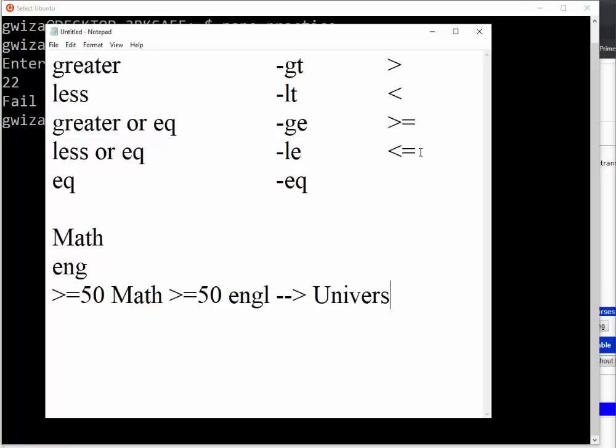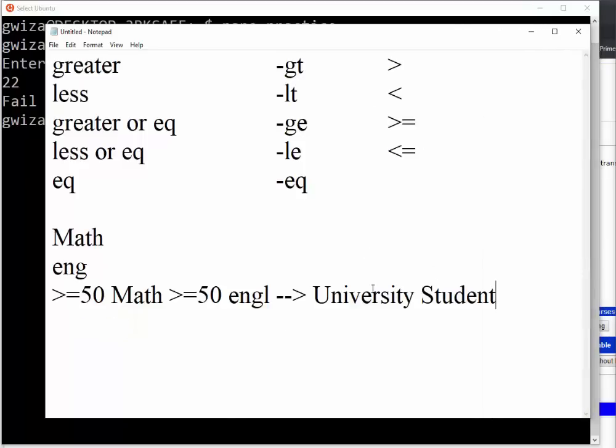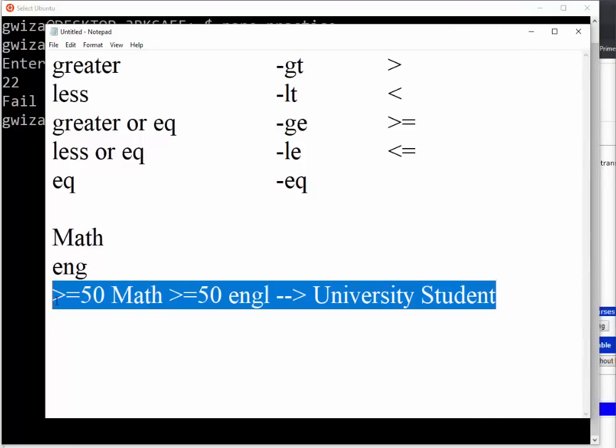Are you getting me? University student. When you have greater than or equal to 50 in math and in English, you will be a university student.